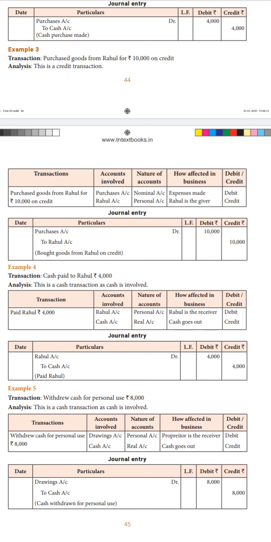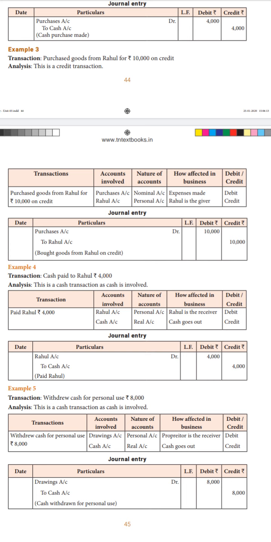Okay. Now, when you write the journal entry, you will write date, particulars, ledger folio, debit and credit. Purchases account debit. So, as I said earlier, always a debit must be written first and then the credit account. In the particulars column, we have to write purchases account debit, to Rahul account.